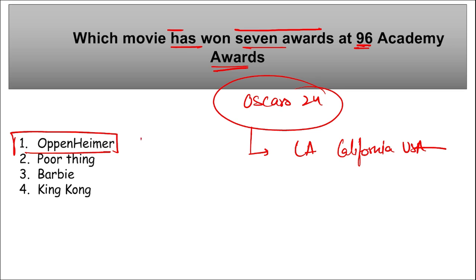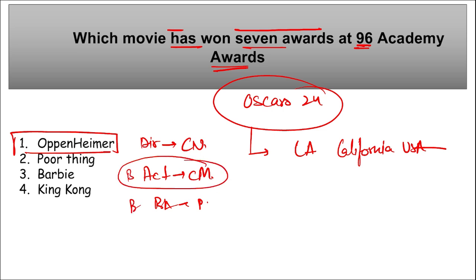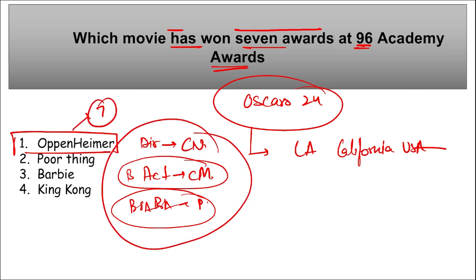And this movie was directed by whom? It was directed by Christopher Nolan. Who was the actor here? Cillian Murphy. And best supporting actor, Robert Downey Jr. Remember, here the best actor award was given to Cillian Murphy, and the best supporting actor award was given to Robert Downey Jr. Correct? This is the movie that has won a total of 7 awards, among which these 3 are important that you need to remember. Right?